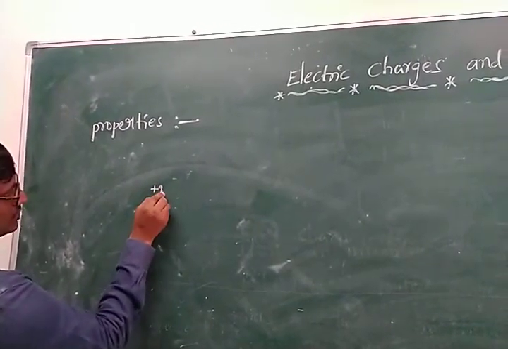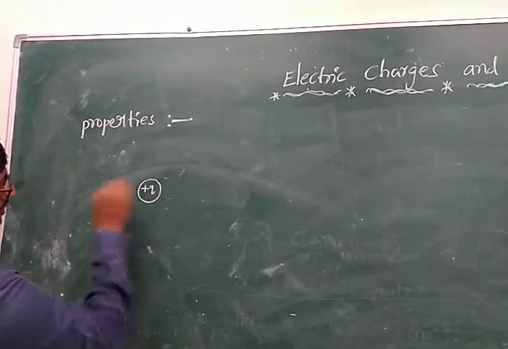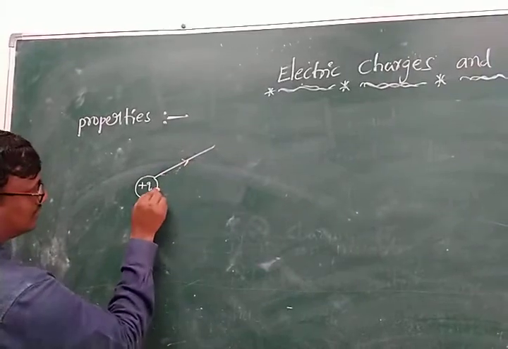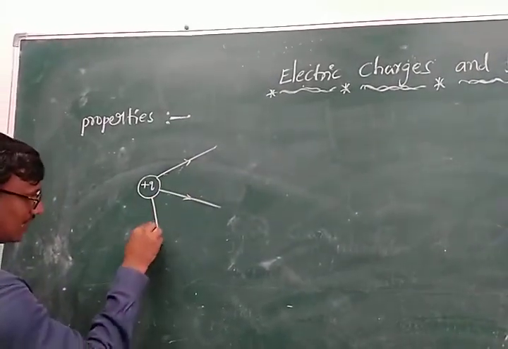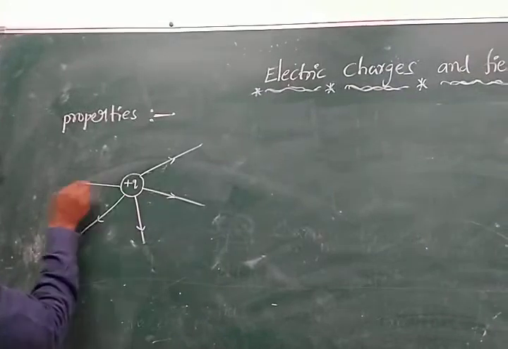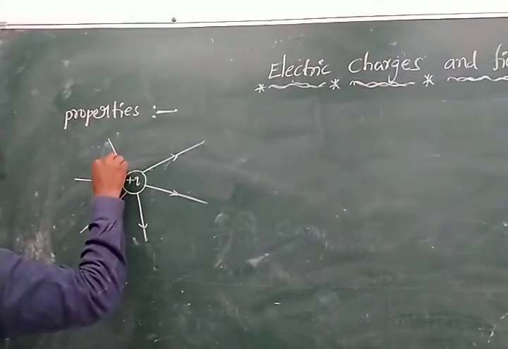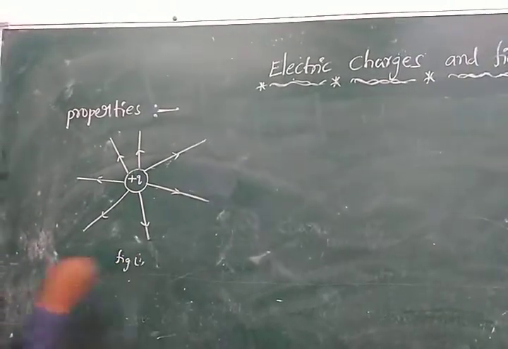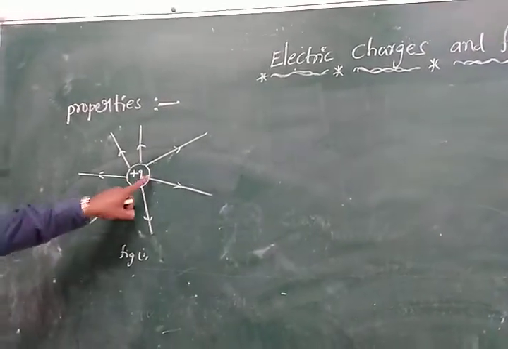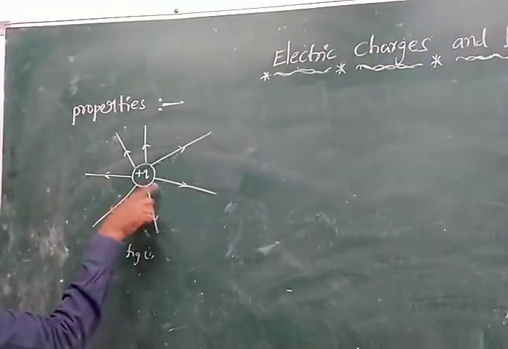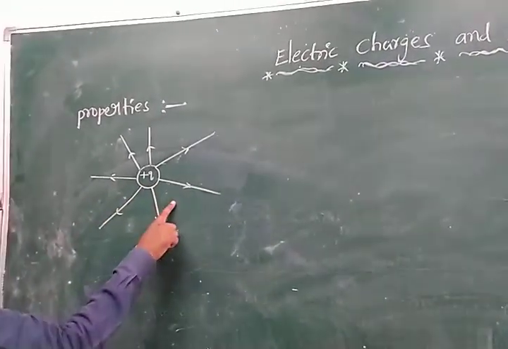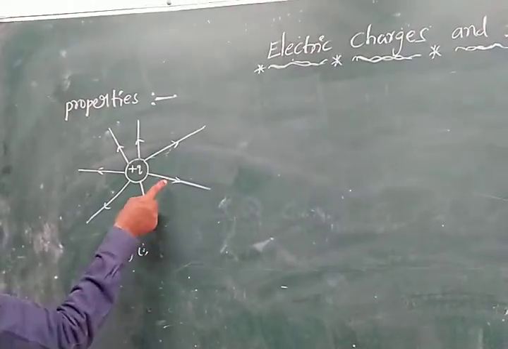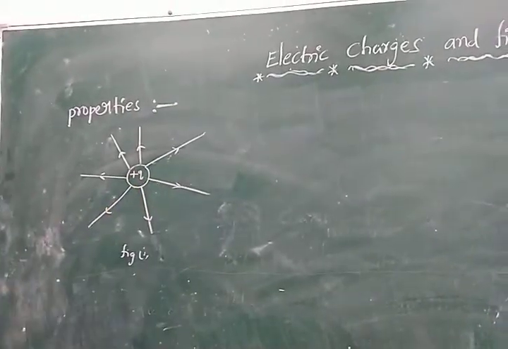See, this is considered the positive charge. Now for the positive charge we consider these electric field lines. The electric field lines are always away from a positive charge. This is called divergent, the divergence of electric field lines of a positive charge.